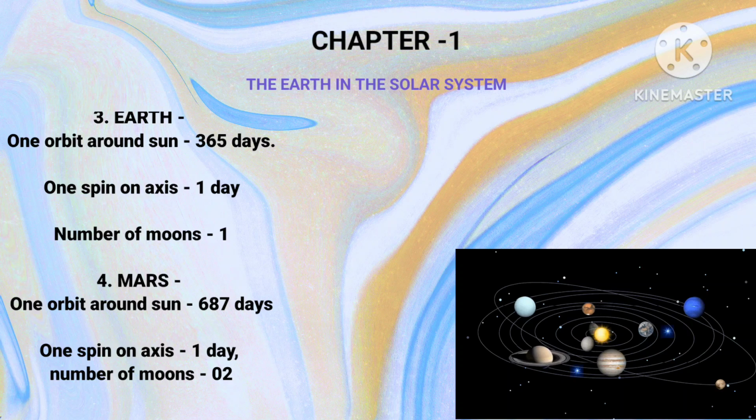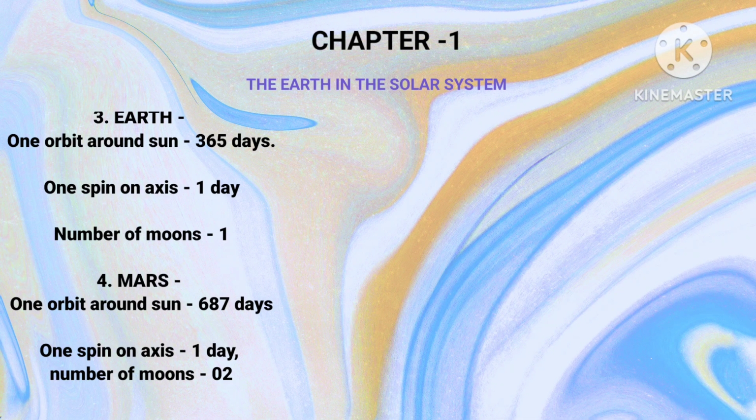The third planet of the solar system is our planet, the Earth. One orbit around the Sun takes 365 days, that is 1 year, and one rotation on its own axis takes 1 day. The number of moons is 1. The fourth planet is Mars. One orbit around the Sun takes 687 days, and one spin on its axis is 1 day. The number of moons is 2.